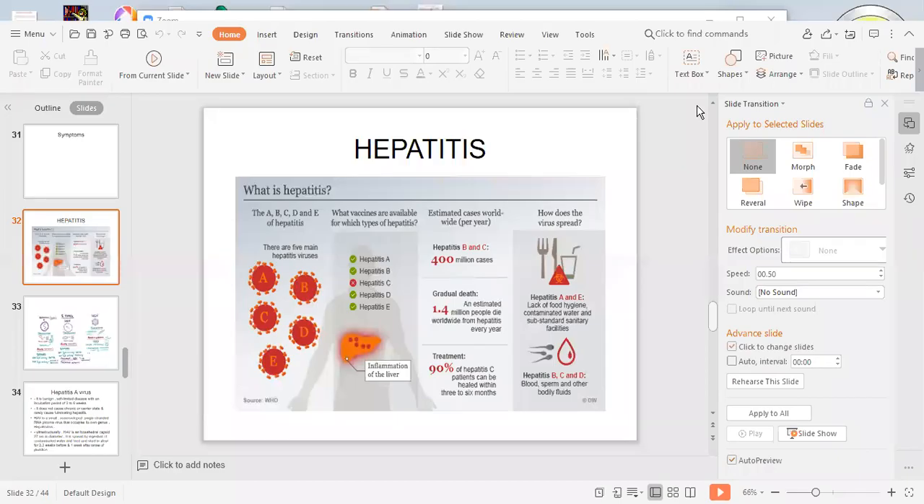Inflammation of liver. Hepatitis is nothing but inflammation of liver. And what are the important symptoms of hepatitis?